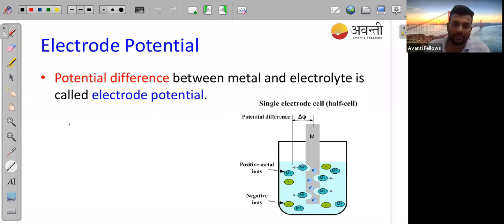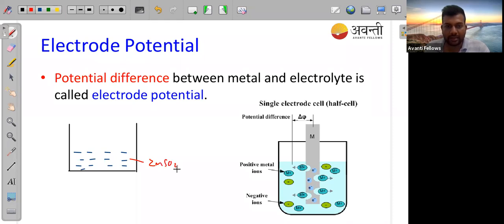If you are taking a container, and in that container I am taking one electrolyte, consider ZnSO4, zinc sulfate. In that we will take the metal electrode, that is a zinc electrode.